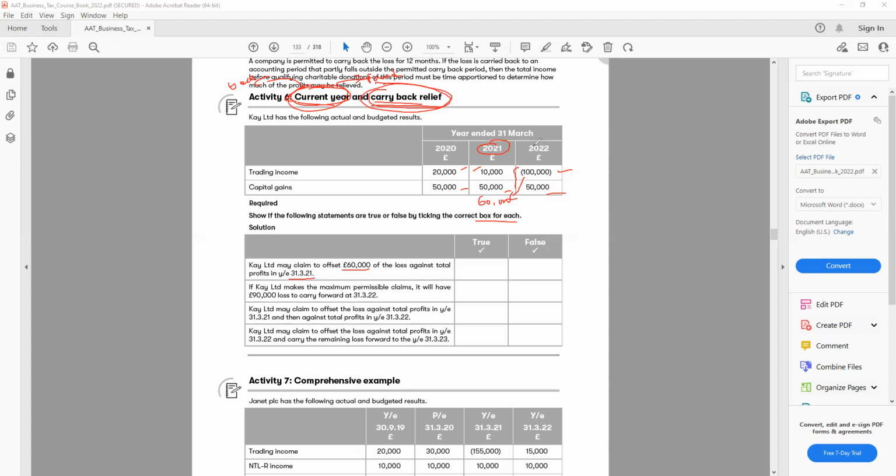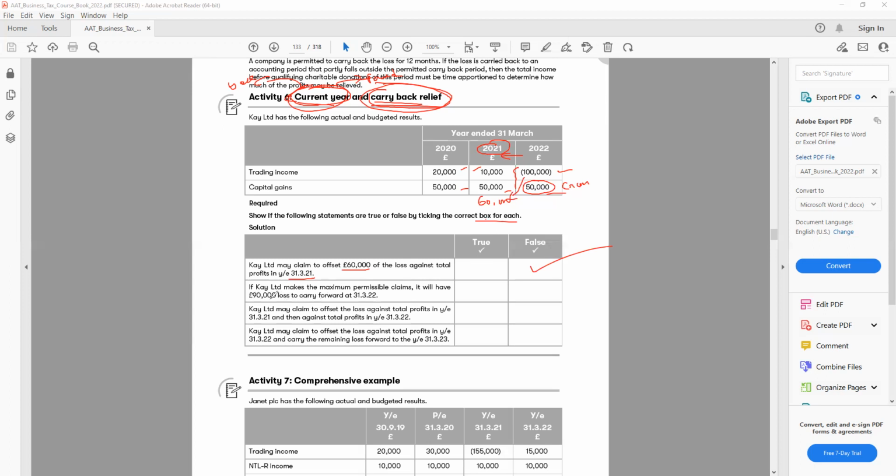If I want to carry back the loss, I have to make sure I claim for the current year first. In the current year, I have a 50,000 gain, so I first need to offset 50,000 from the current year. Then the 40,000 I can carry back. But I cannot just carry back and leave the current year. It's not going to happen, so it's false.